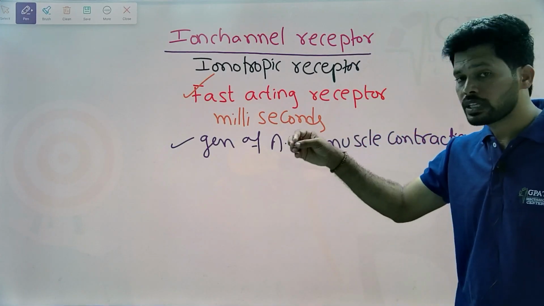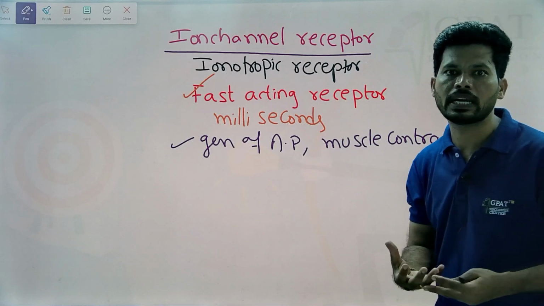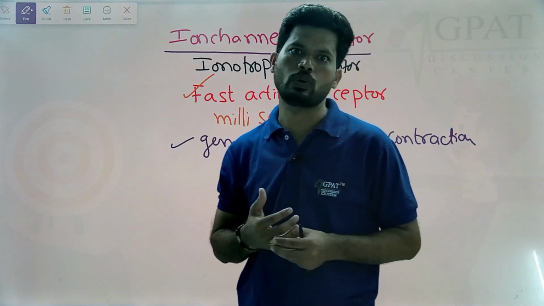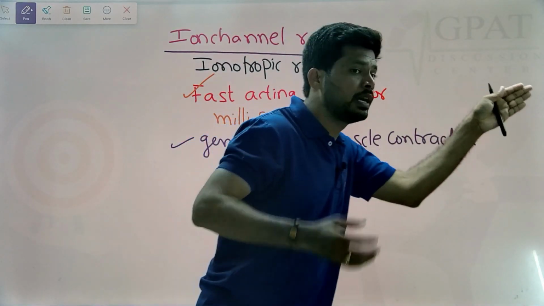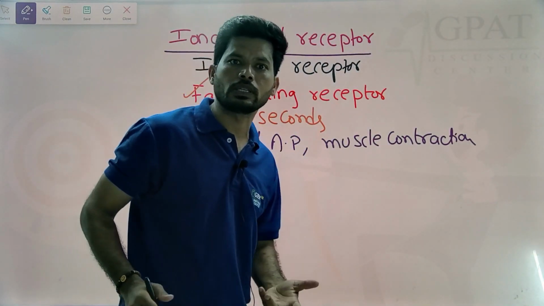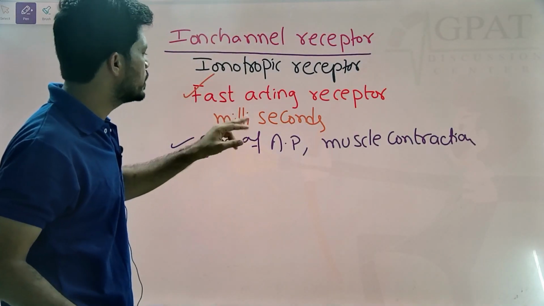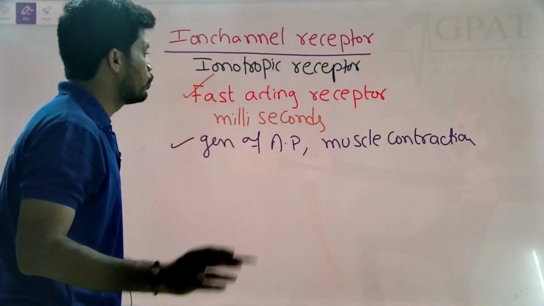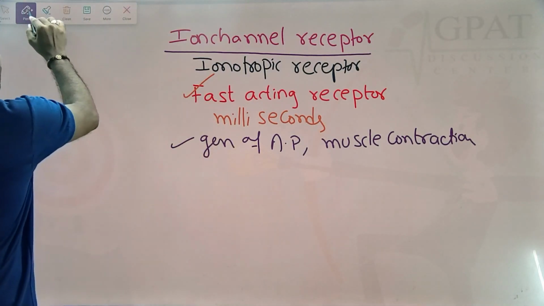So generation of an action potential and muscle contractions happen immediately, even without our control, unconsciously. For example, I'm explaining and I hold this pen, unconsciously. So within milliseconds the actions are happening. That's why these receptors are known as fast acting receptors.